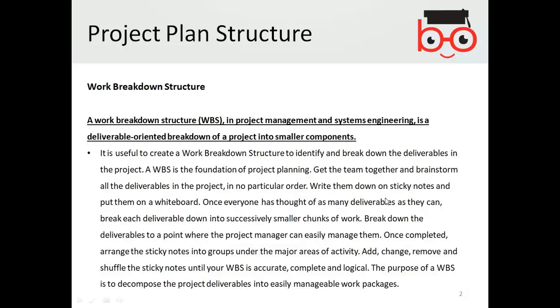Write them down on sticky notes and put them on a whiteboard. Once everyone has thought of as many deliverables as they can, break each deliverable down into successively smaller chunks of work.